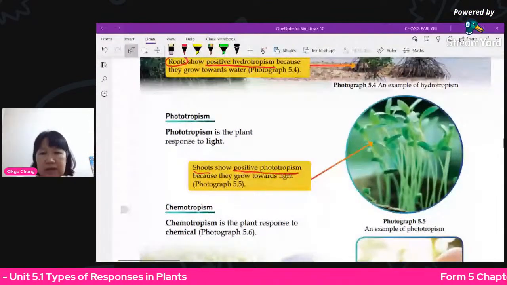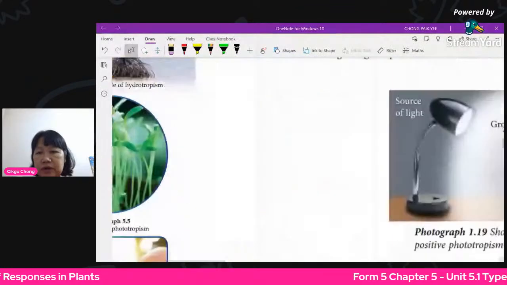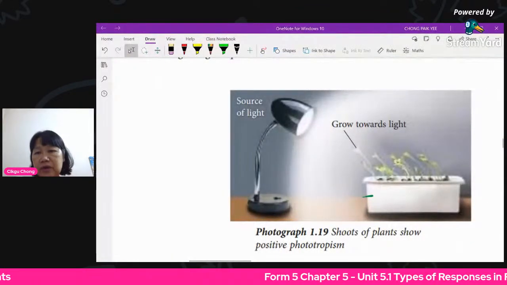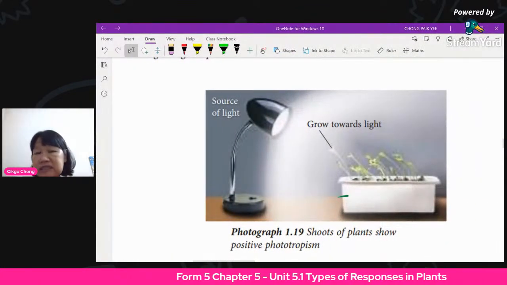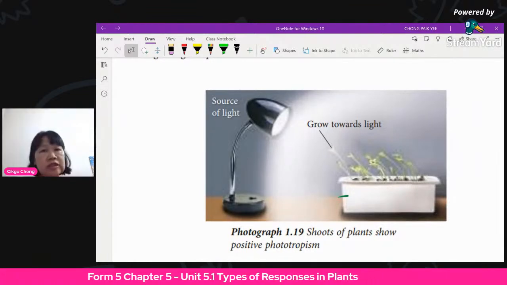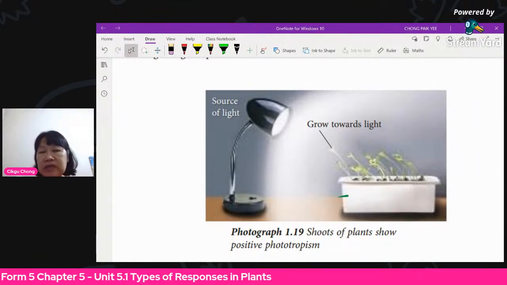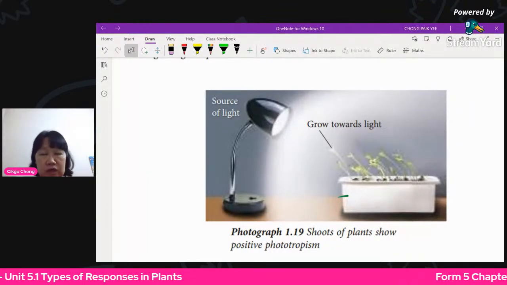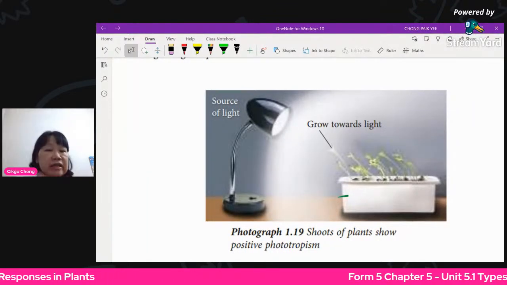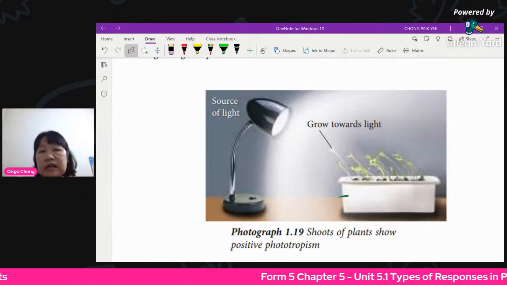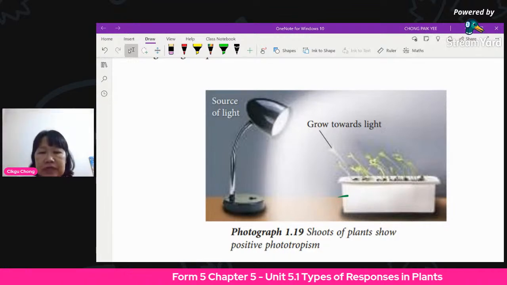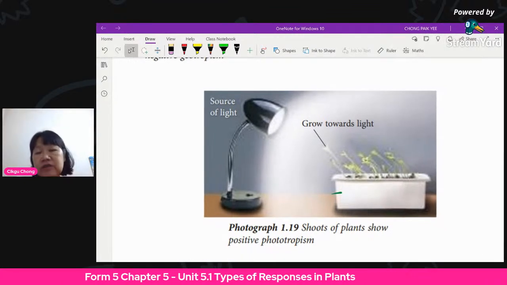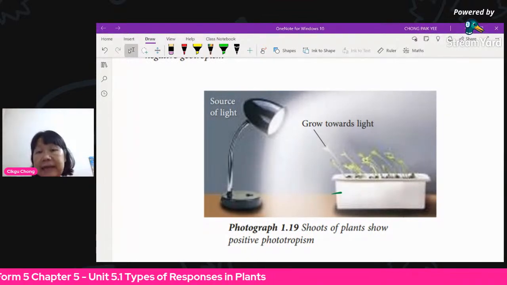A simple experiment is to leave a pot of seedlings with the light switched on for at least a couple of weeks. You'll find that it will bend towards the direction of the lamp. That means the plant shows positive phototropism, the stem or the shoots.